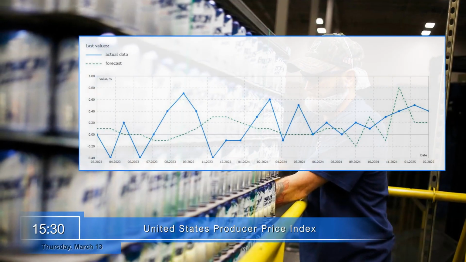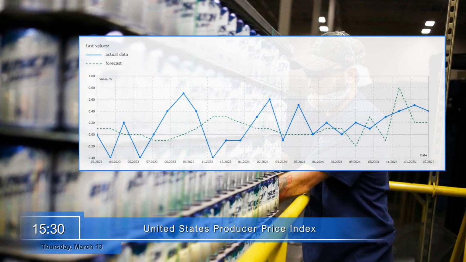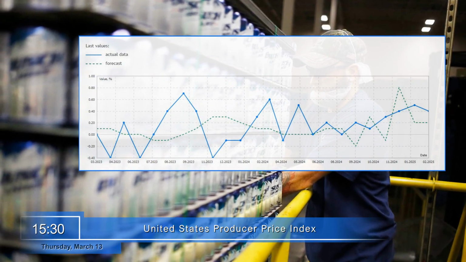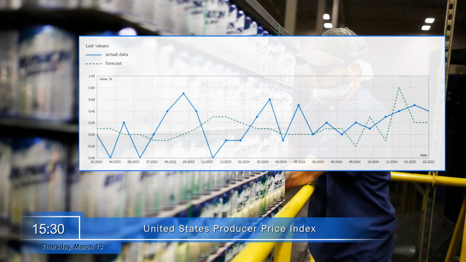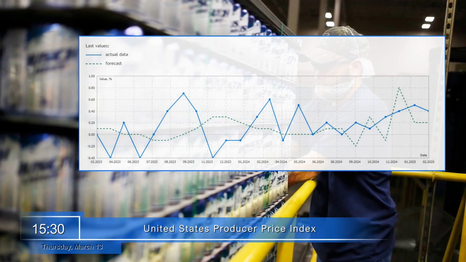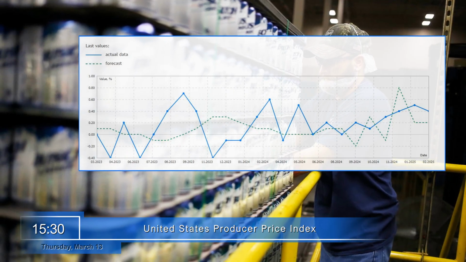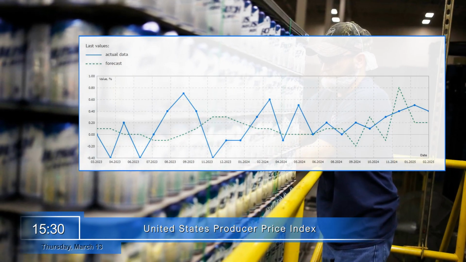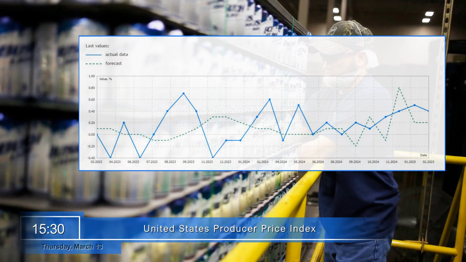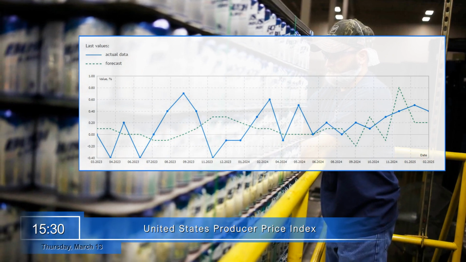Thursday, March 13th. The next day at 15:30, the U.S. will show the Producer Price Index for the month. It reflects the change in selling prices received by producers of goods and services in the reporting month, compared to the previous month. A rise in the Producer Price Index almost always indicates an increase in inflation, which positively impacts